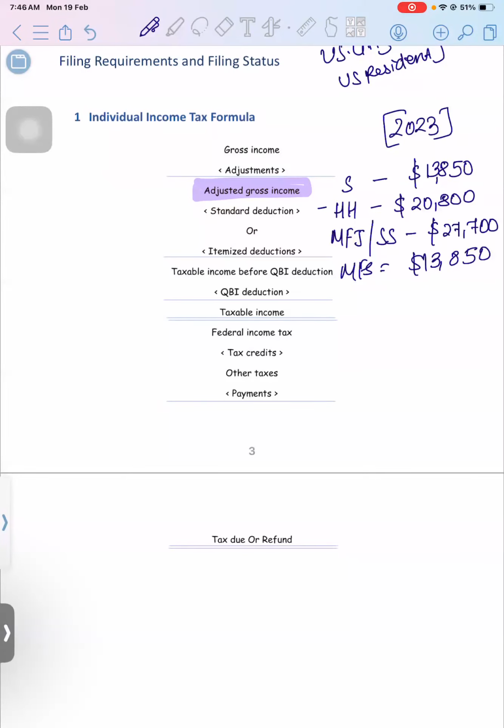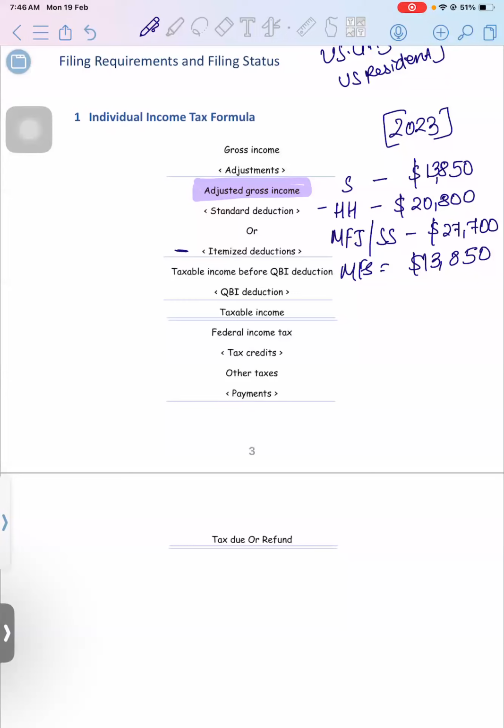You don't have to remember the limits. Wherever it is necessary, I will ask you to specifically remember it properly by marking it with a red, bold highlighter. Here, no need to remember the standard deduction limit. That's fine. Then we have itemized deduction.